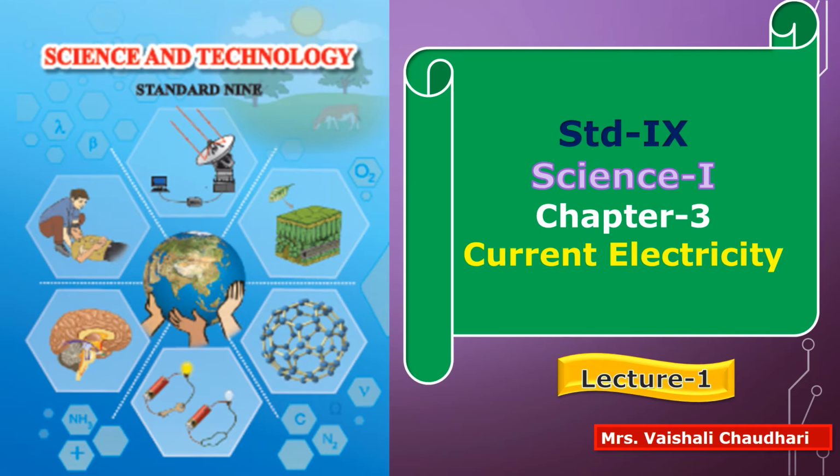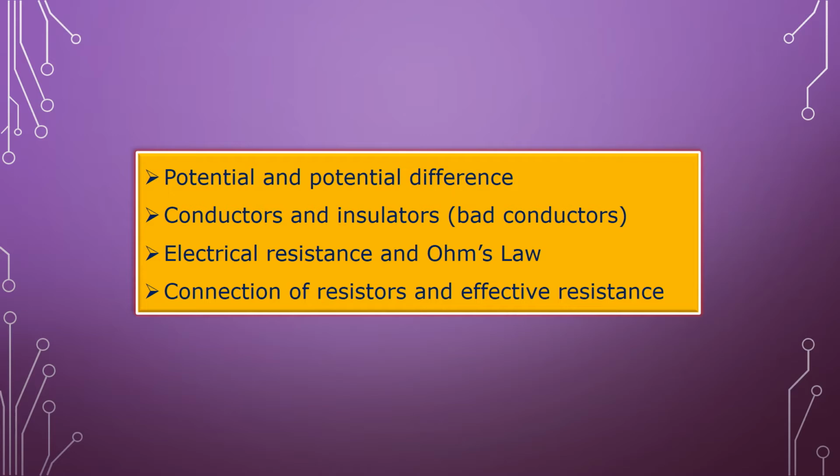Today we are going to see chapter number 3, that is current electricity. In this chapter, we have to study the following concepts: potential and potential difference, conductors and insulators (insulators means bad conductors), electrical resistance and Ohm's law, connection of resistors and effective resistance.